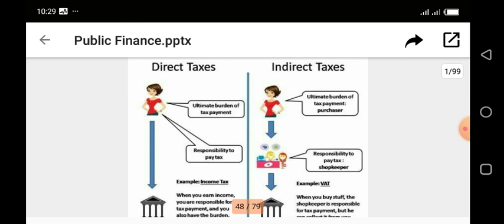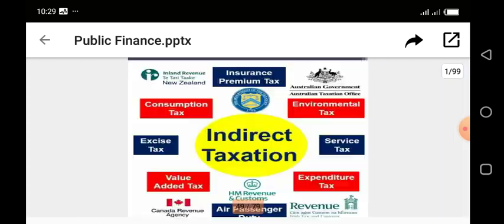Now, giving examples of your direct tax, we have the income tax. And giving examples of your indirect tax, we have the VAT, that is value added tax. You can see the meaning of each of these on your screen. Now, the diagram you're about to see is the indirect tax in New Zealand.